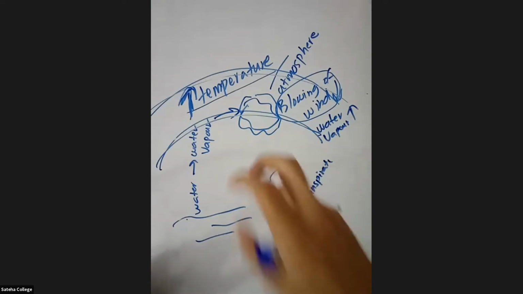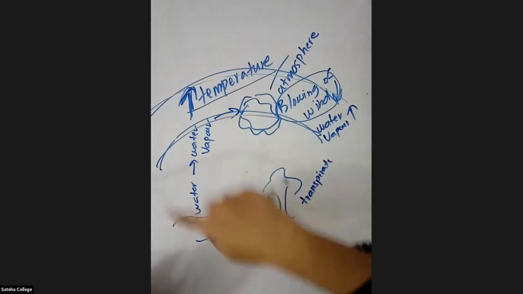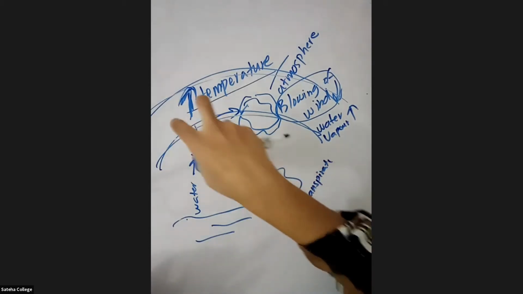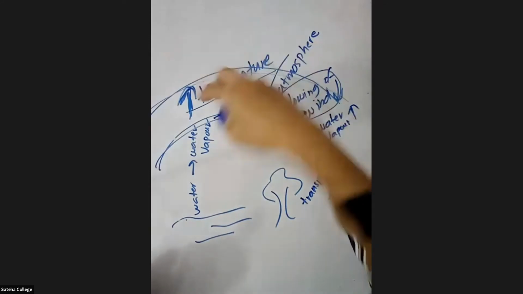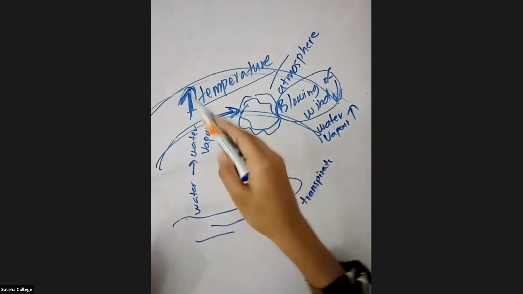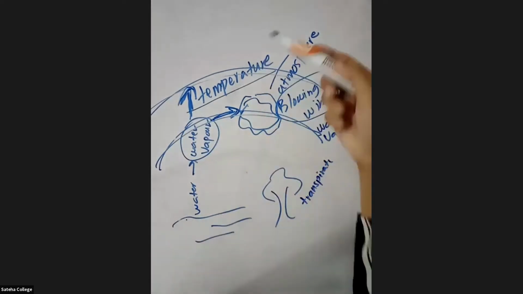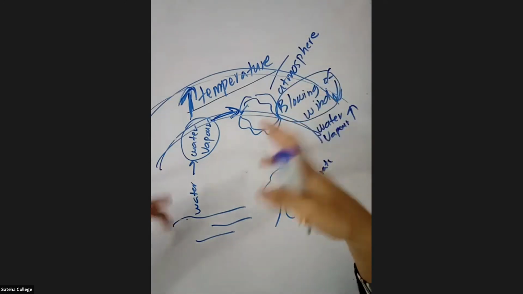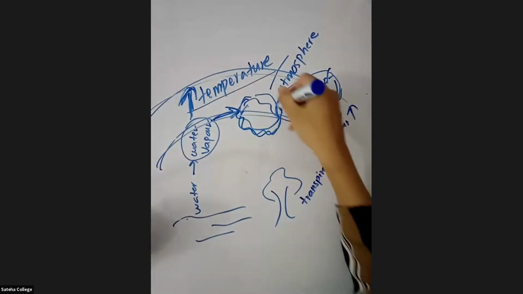So, when the temperature increases, the water will be converted into water vapor, and the amount of water vapor in the atmosphere will start to increase. So, this water vapor will reach the sky and they will cool. Cool means condensing. Condensing means water vapor converting into water droplets. So, these water droplets and other substances will get together and form the cloud.